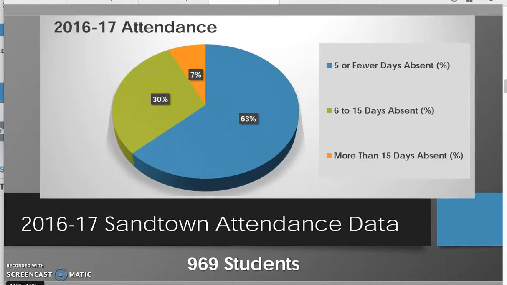During the 2016-2017 school year, our attendance is as follows. 63% of our students have 5 or fewer days absent. 30% of our students have 6 to 15 days absent. And 7% have more than 15 days absent. And that is out of 969 students.